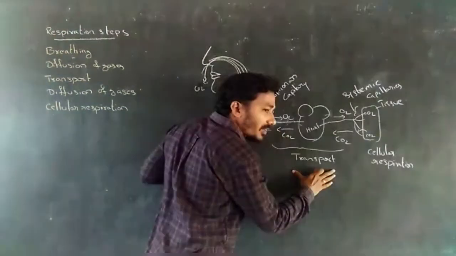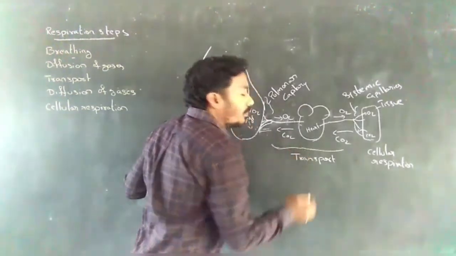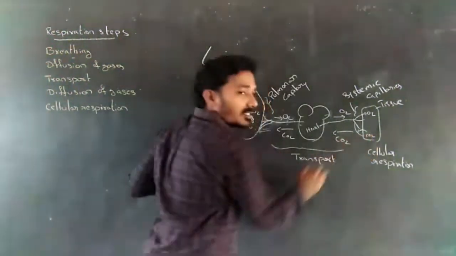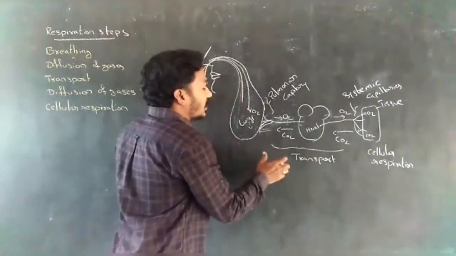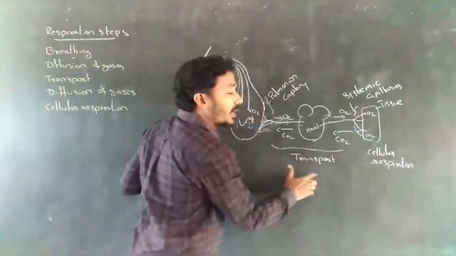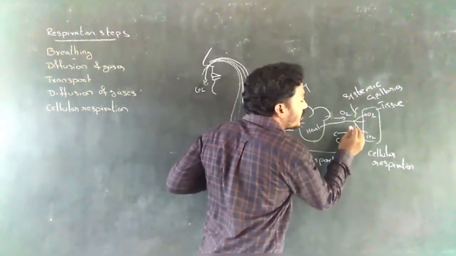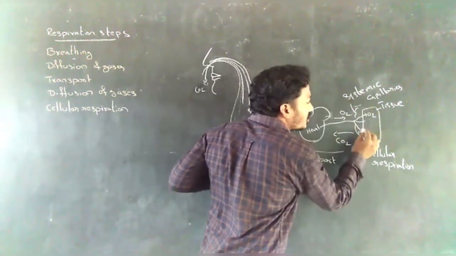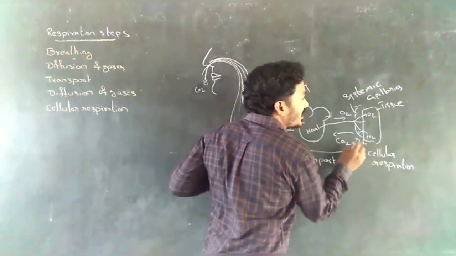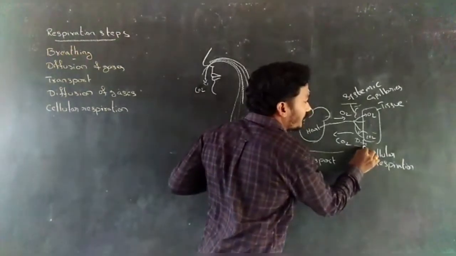Next, transport of gases. Gases are transported by blood between the lungs and cells. Then there is the exchange of gases between systemic capillaries and cells by diffusion.